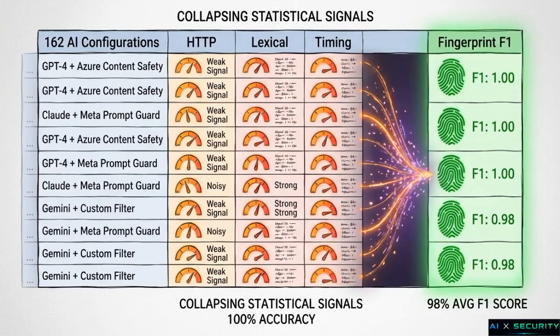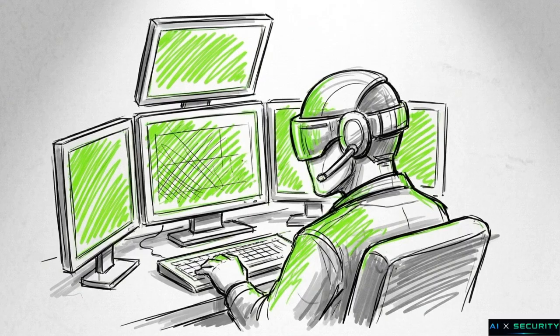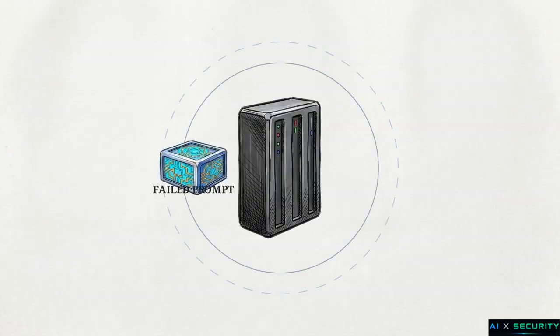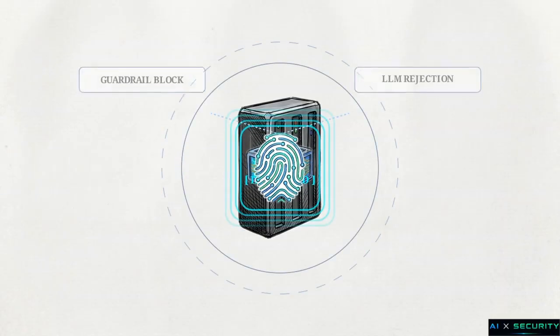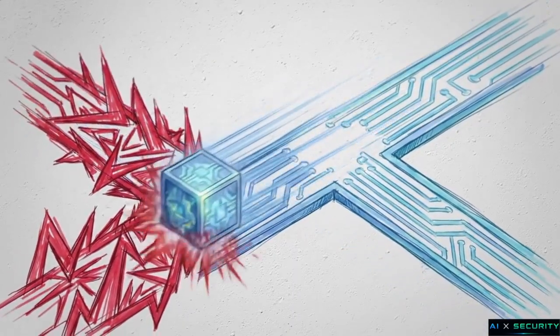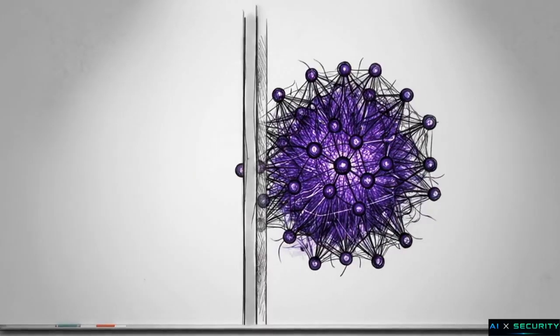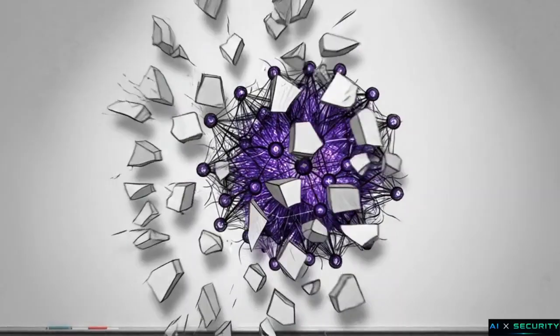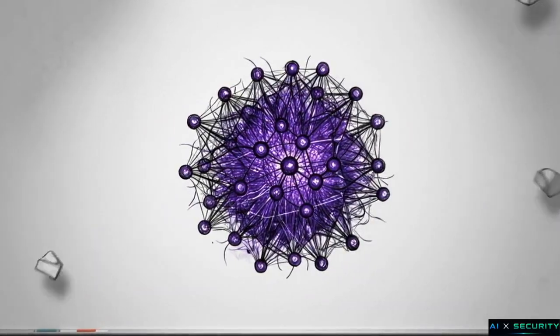The methodology culminates in collapsing these statistical signals into a single deterministic fingerprint. As this chart maps, the data demonstrates 100% accuracy for identifying guardrails and an average 98% accuracy in separating a middleware block from an LLM rejection across 162 configurations. This grants the attacker a definitive operational advantage. With this fingerprint applied, an automated attack engine can instantly interpret a failed prompt, confidently routing it to either an evasion mutator for the guardrail or a jailbreak optimizer for the LLM. By abandoning brittle text matching and weaponizing the system's own behavioral divergence, red teamers and adversaries can strip away the API obfuscation, protecting production AI.